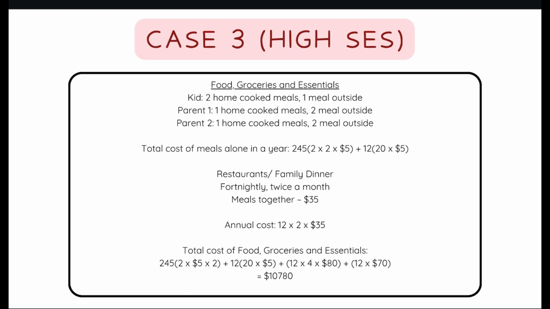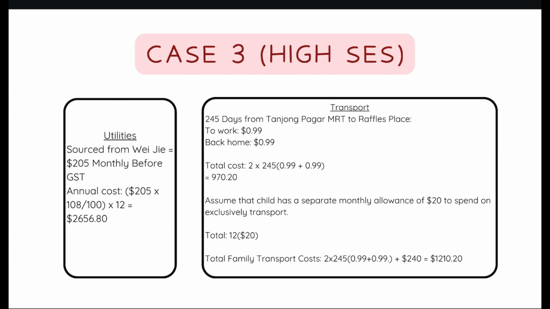From our survey, we have sourced from our friends that their average cost for groceries is about $80. This leads to a total cost for food, groceries, and essentials of $10,780. Moving on to utilities, we have sourced from Weijie that utilities are $205 monthly before GST. This leads to an annual cost of $205 times 108 over 100 times 12. This leads to a total cost of